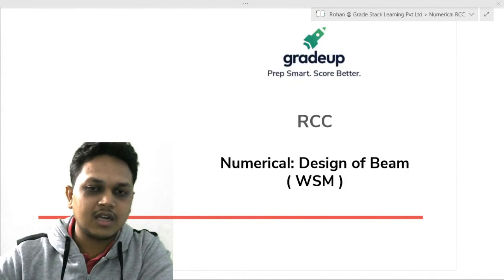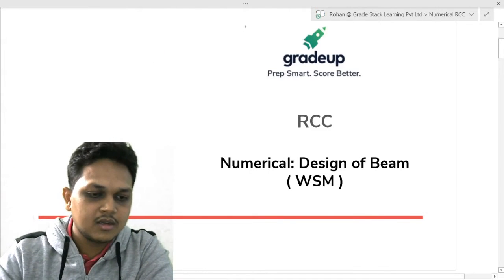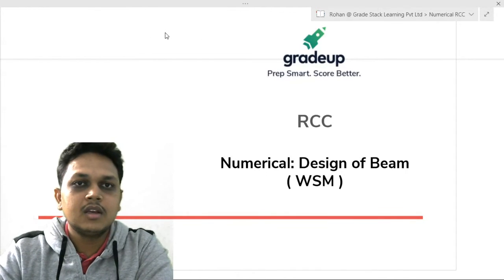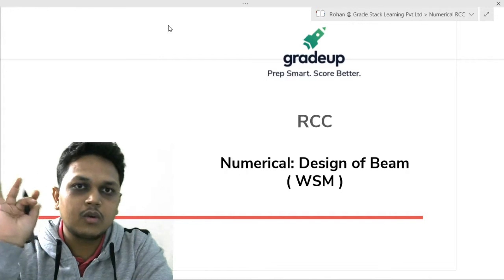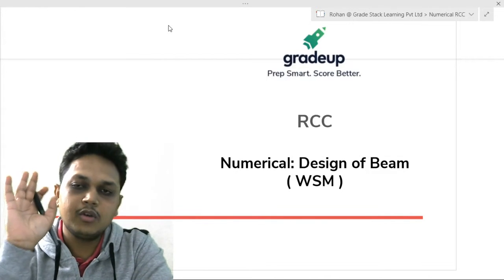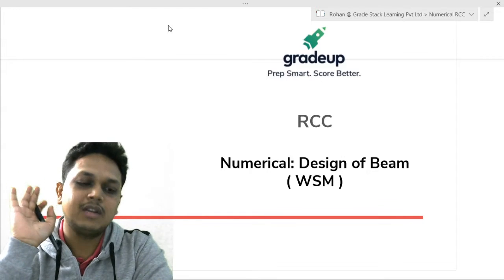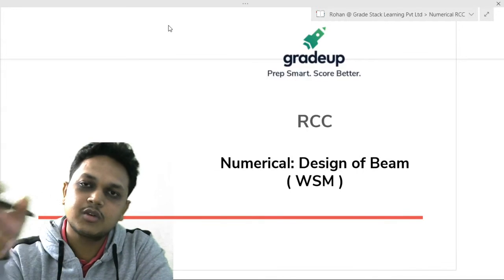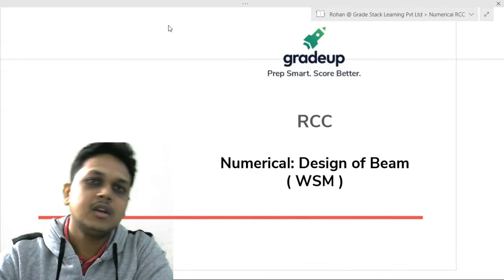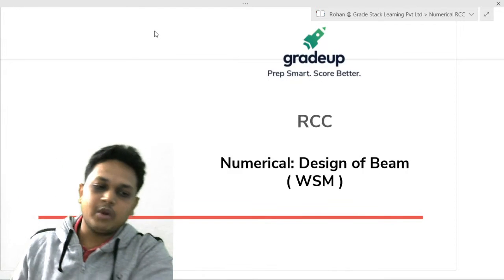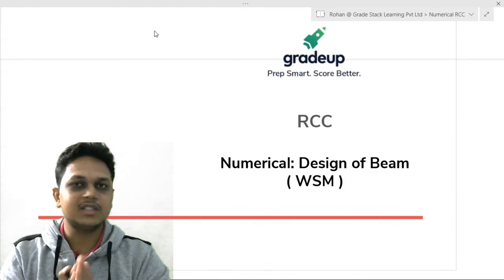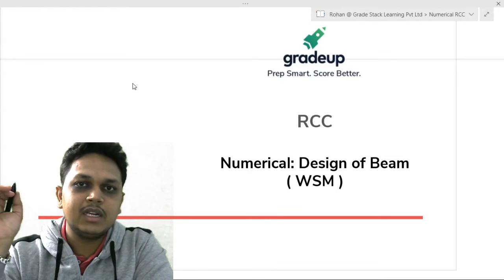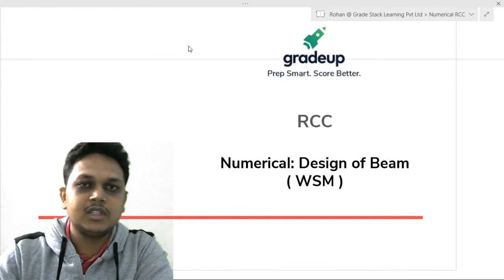So in today's session, let us start, guys. Settle down everyone. In this session, I am going to discuss one good numerical, and based upon that numerical, at least 5 to 6, 7 types of numericals are going to be covered for GATE 2021. If any question is asked from the working stress method, it is going to be covered through this numerical itself. Clear? So pay attention to each and every point. It is going to be a full-fledged revision of your working stress method. If you leave in between, you are going to miss various points in this session.